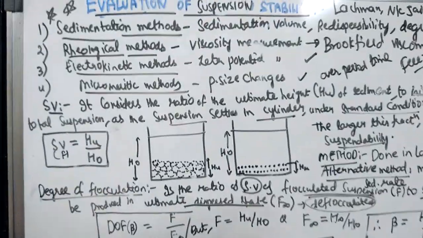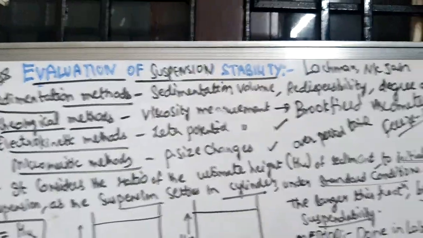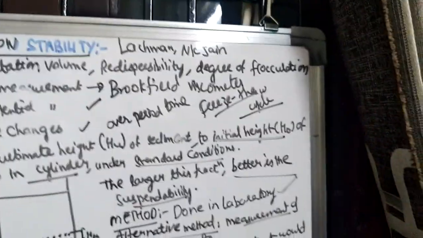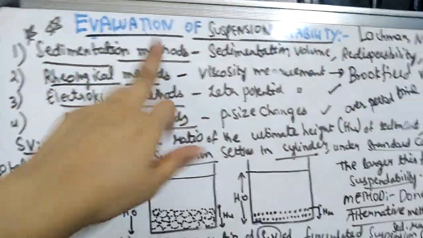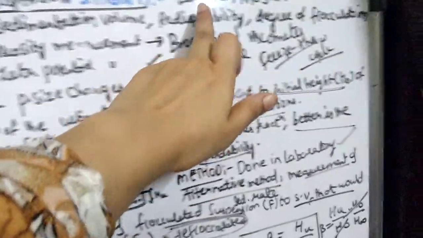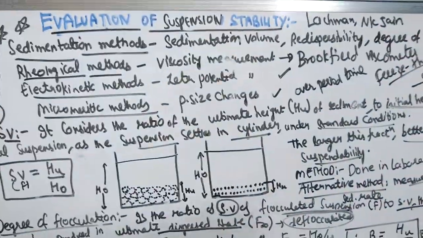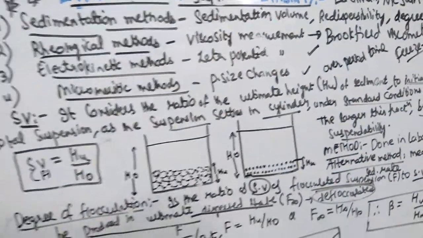So this is also a very important parameter in the sedimentation methods, in which you will measure your sedimentation volume, redispersibility and degree of flocculation. This is with your first test, sedimentation methods. Please refer to Lachman and N.K. Jain, and refer to the video and the textbook to prepare the notes.